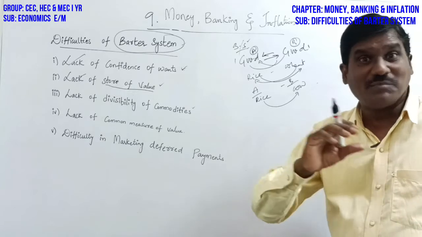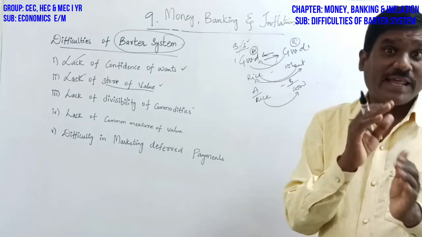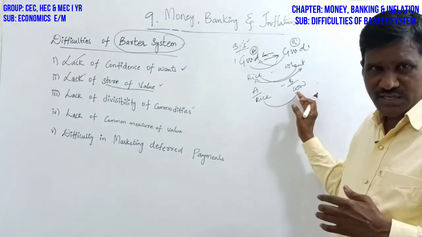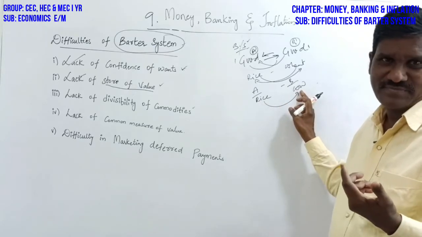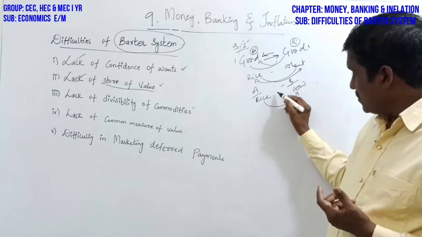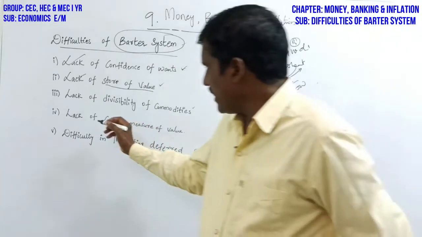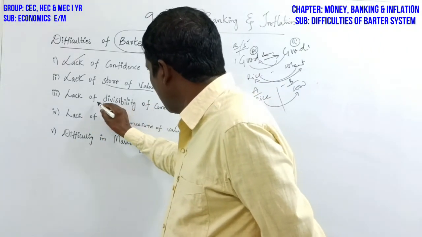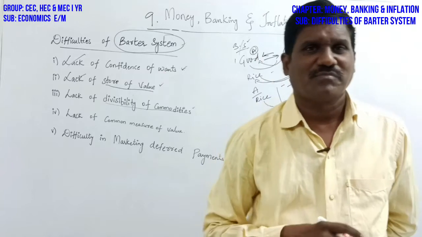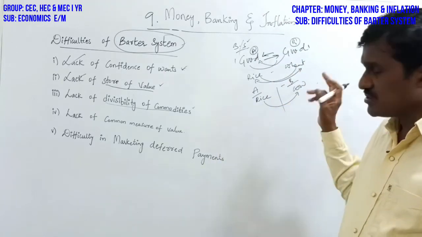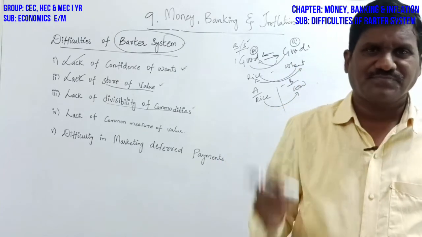చూడండి, నాన్ డివిజబుల్ గూడ్స్, there are so many difficulties while exchanging non-divisible goods. మెడకాయ కోసియాలా, తోక ఇవ్వాలా, ఏమి ఇవ్వాలి, దీని వాల్యూకి ఎలా, how can we measure? So that's why for the non-divisible goods there are difficulties. So that's why lack of divisibility of commodities. So how can we divide the non-divisible goods? So this is also one of the problems or difficulties of barter system.